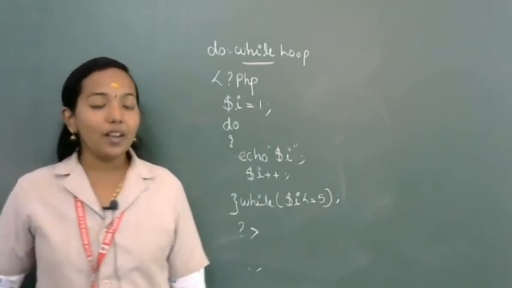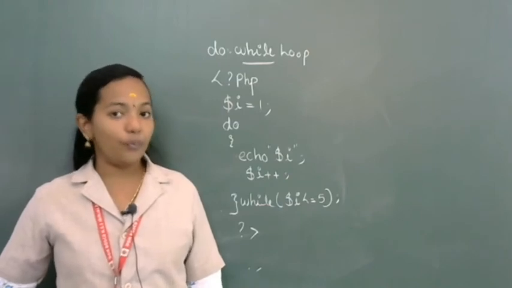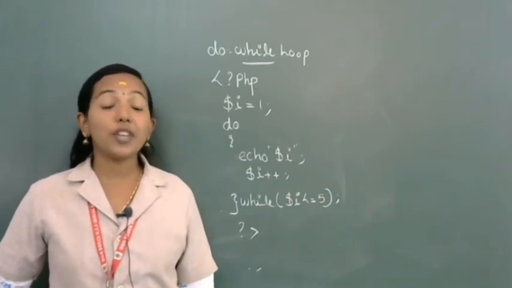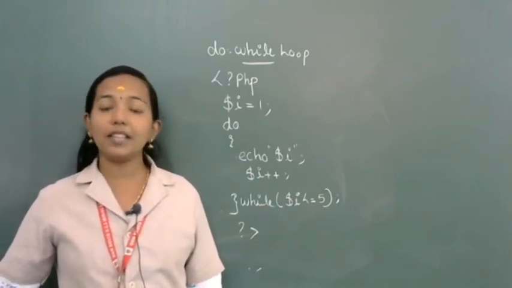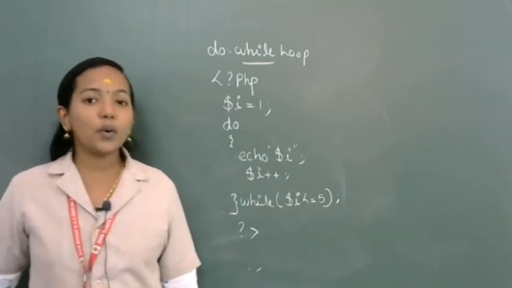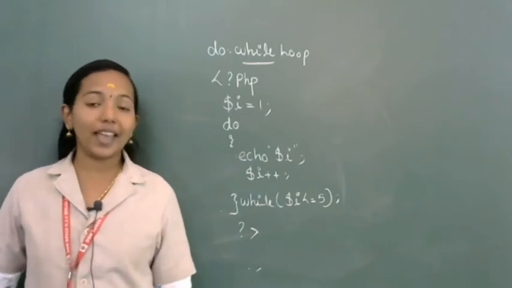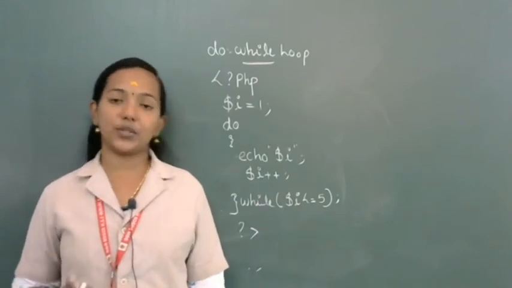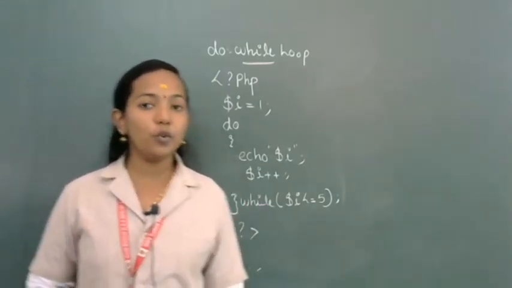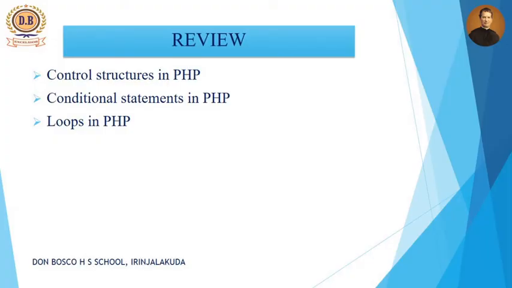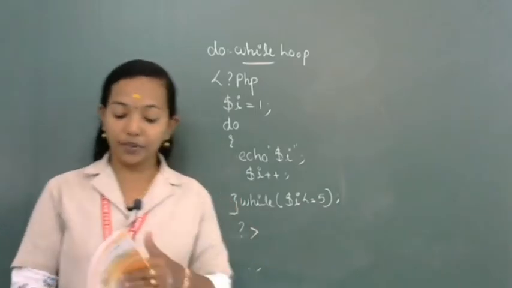In entry control, the test expression we specify first. But in exit control, immediately after the body of the loop we specify the test expression. So according to the place of the test expression, we categorize looping statements into two categories, entry control and exit control. Entry control loop examples are while and for loop, and the exit control loop example is do while. Then one more question is present: print natural numbers from 1 to 5.